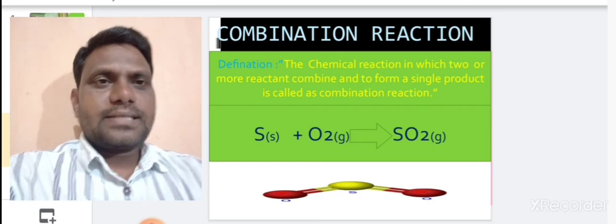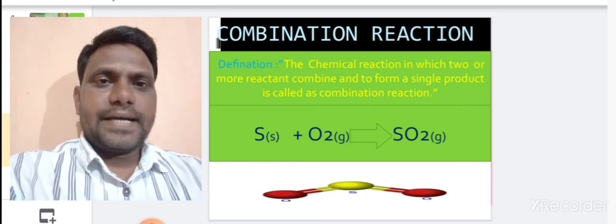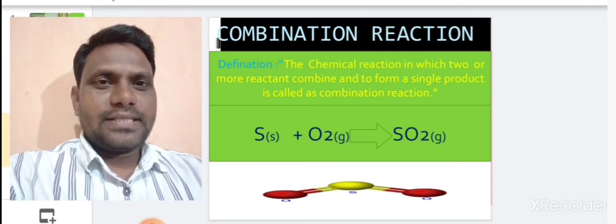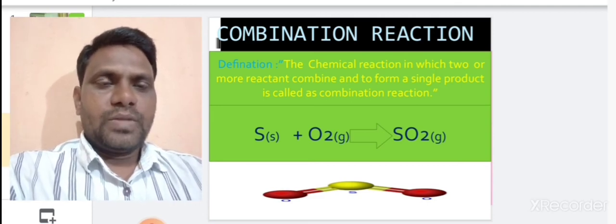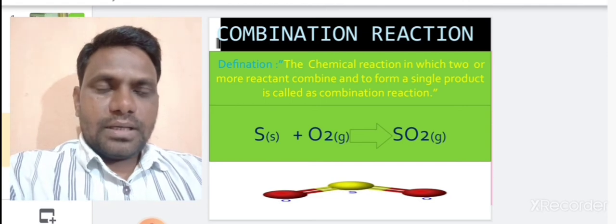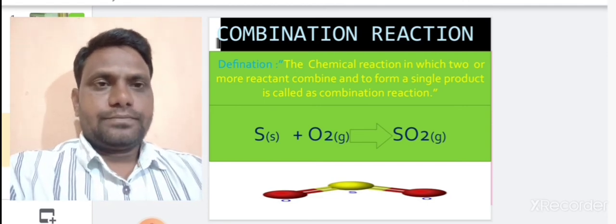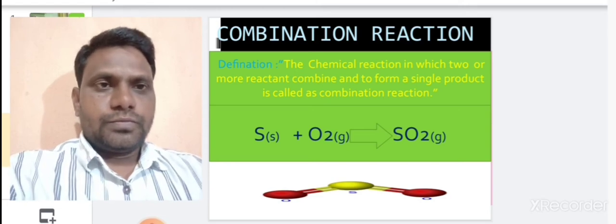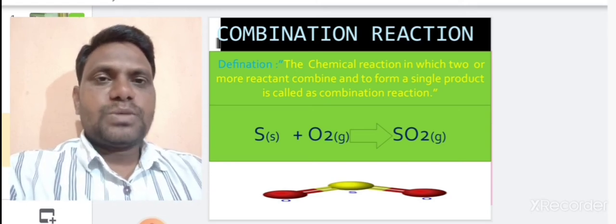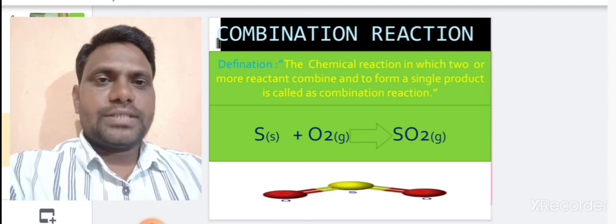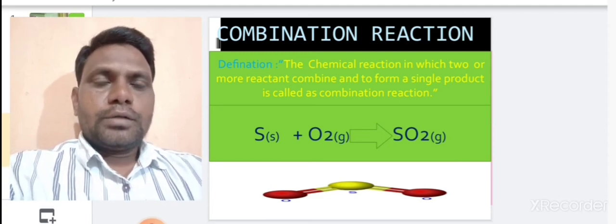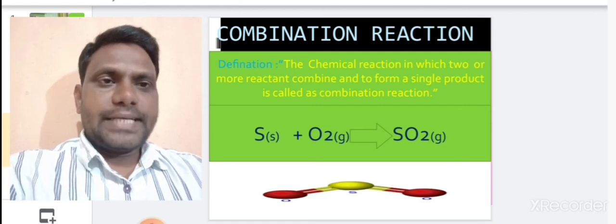Another example for combination reaction is magnesium, the symbol for magnesium is Mg. When magnesium reacts with oxygen, that is O2, a chemical reaction takes place between magnesium and oxygen. There is formation of 2 times magnesium oxide.